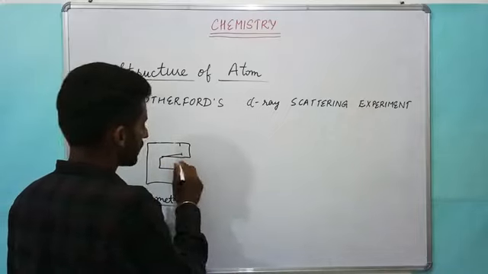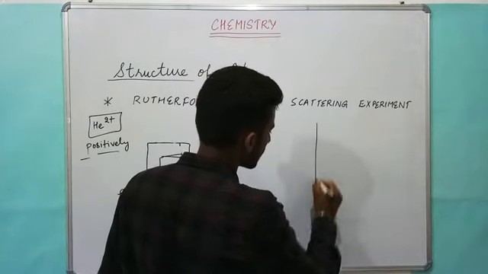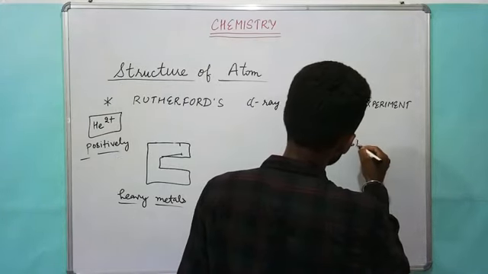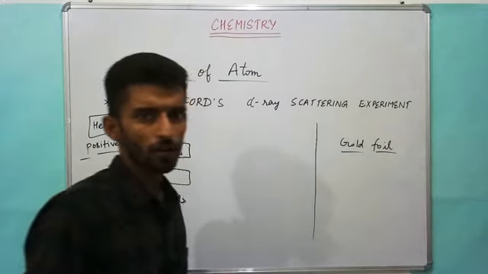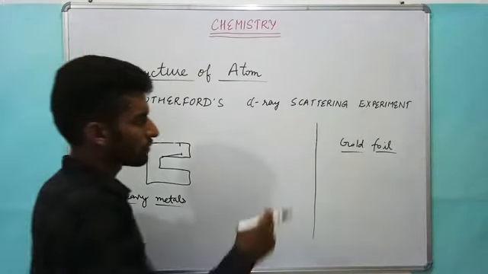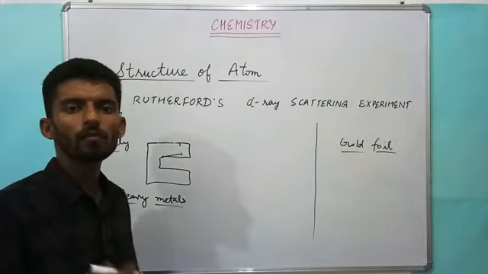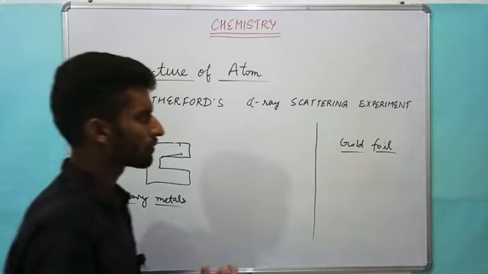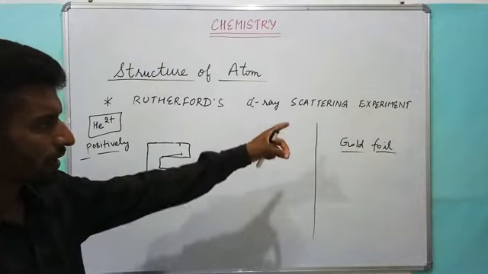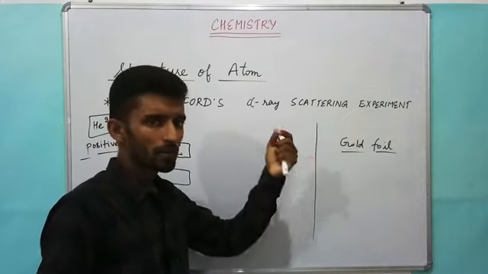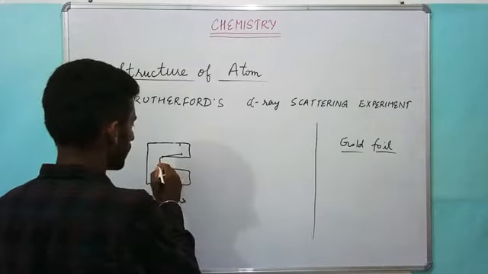Now one thing he took was an alpha ray source and another he took was a gold foil. Gold, we know, is a metal which is commonly used for jewelry and ornamental purposes. From the gold he made a very thin sheet, just like aluminium foils that are used to wrap up lunch items or other food items. Similarly, that very thin foil he made of gold and put in front of the alpha ray source.